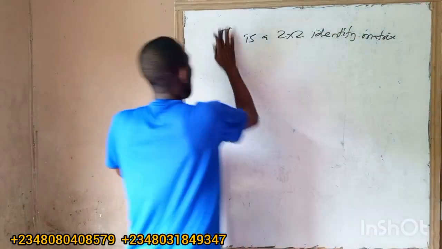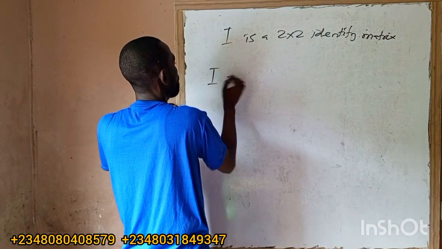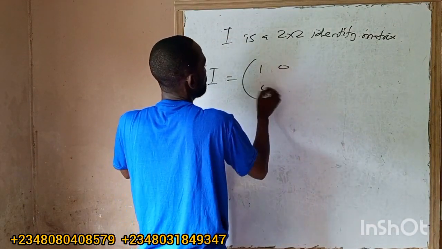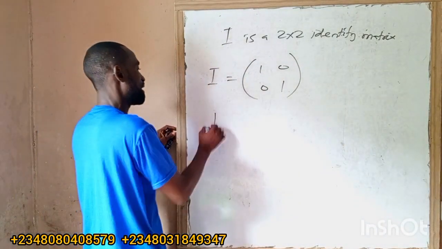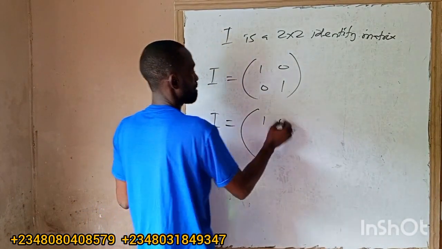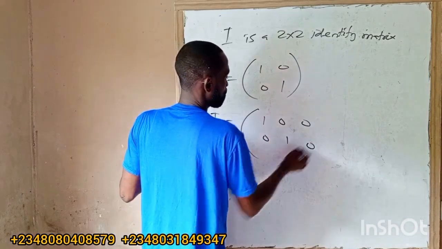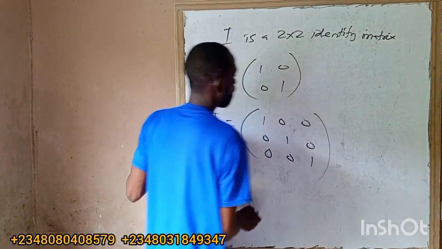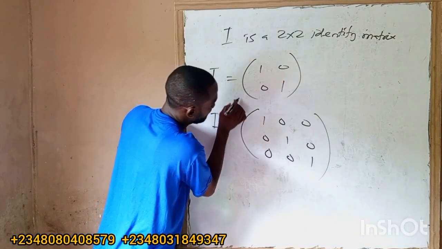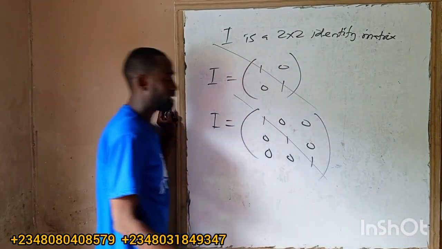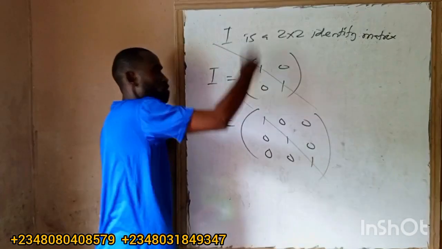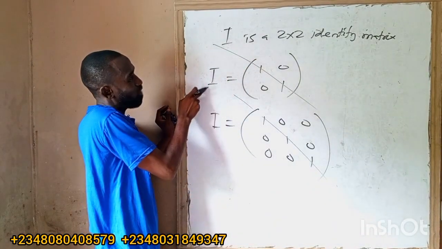Okay, what is the meaning of I, the identity matrix? So I equals what? If it's 2 by 2, it will be 1 0 0 1. It's constant. If it's 3 by 3, it will be 1 0 0, 0 1 0, 0 0 1. What's the meaning? The leading diagonal, the principal diagonal, will be 1. The others will be equal to 0. That's the meaning of identity element.